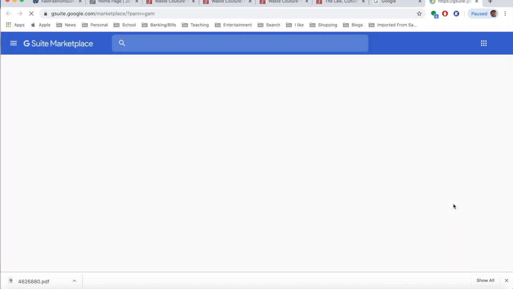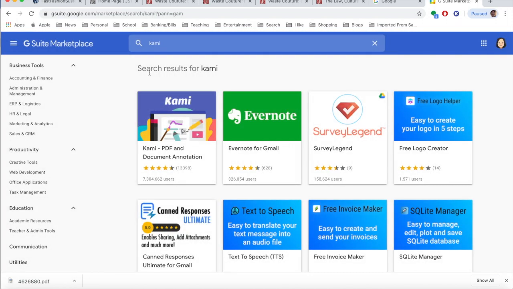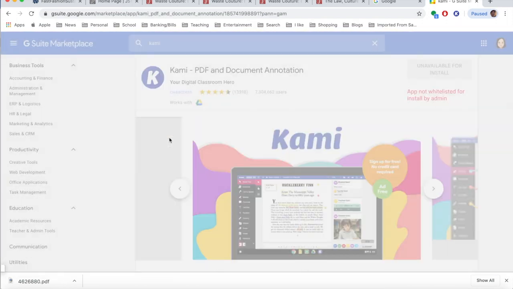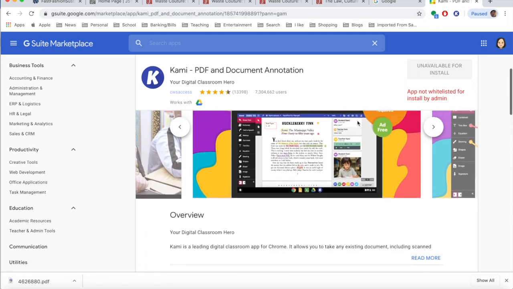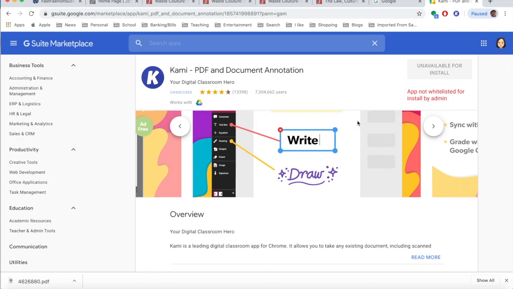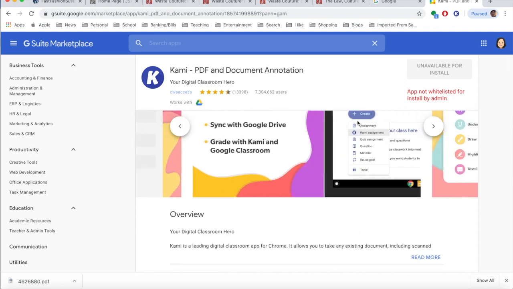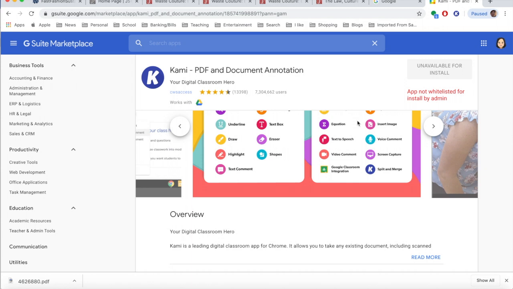Now let's say you don't want to print. You can also download a source, or you can download an app called Kami. It's an add-on, and it allows you to highlight, circle, draw arrows, and write and annotate on articles and PDFs through your Google Drive. So this is a really great app that you can find on the G Suite Marketplace. If you need help downloading this or using it, feel free to stop by the Flex Lab, and Ms. Park or Mr. Davis can help you.